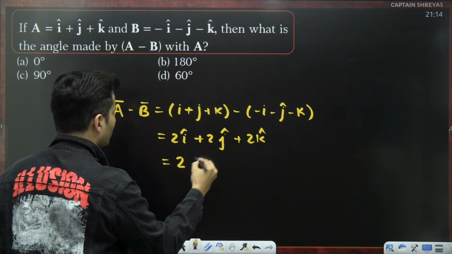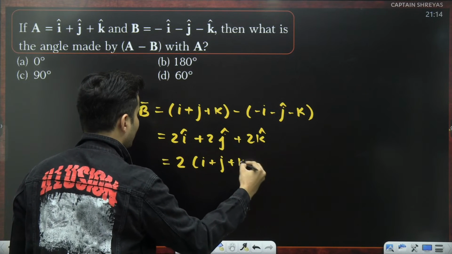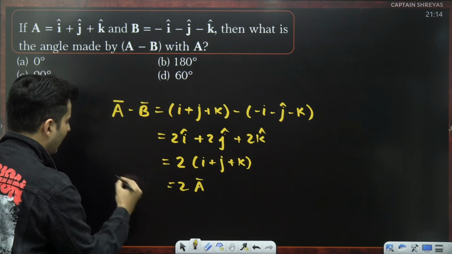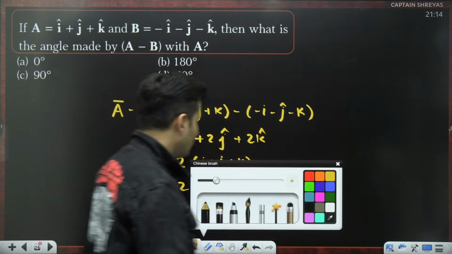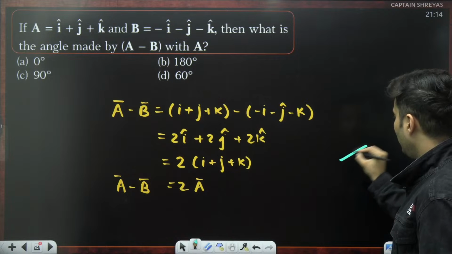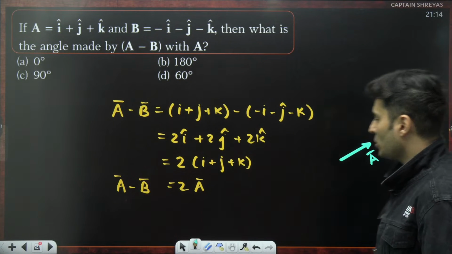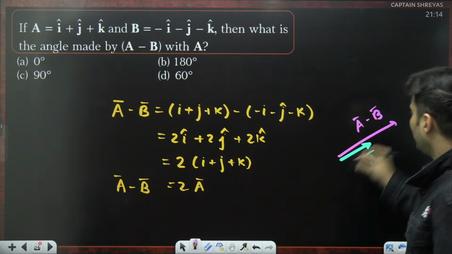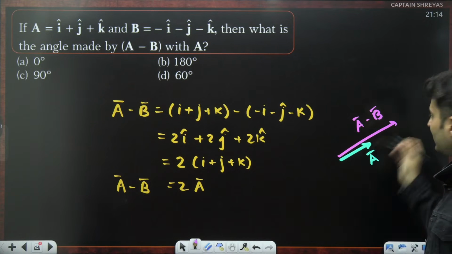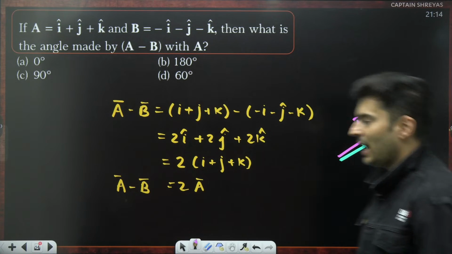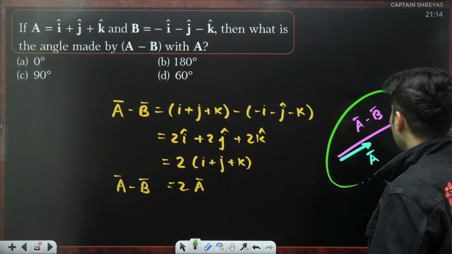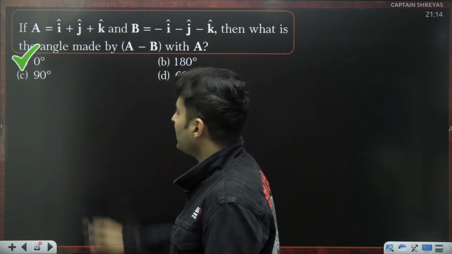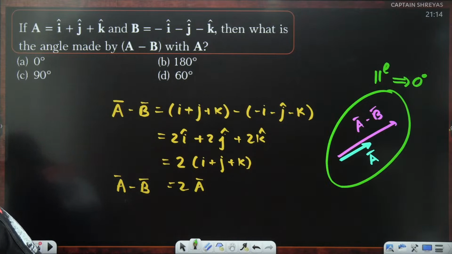Interesting thing to note, it is 2 times of I cap plus j cap plus k cap, which itself is nothing but a bar. So basically a vector minus b vector is 2 times of a vector, which means if I show a vector like this, then our a minus b vector is in the same direction but of double the length. That means they are parallel to each other. If they are parallel to each other, guys, think about it. What are the two vectors parallel to each other? That means they are making an angle of 0 degree. Yes, option A for AIMS. How many of you wrote A option?